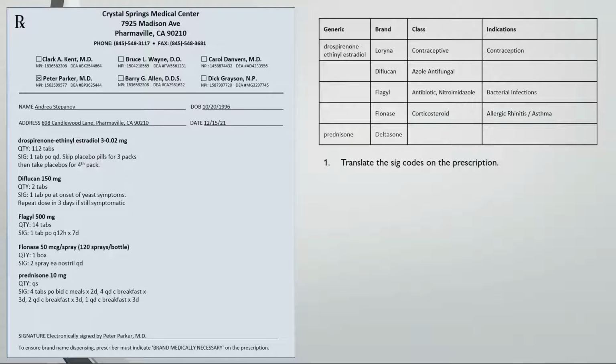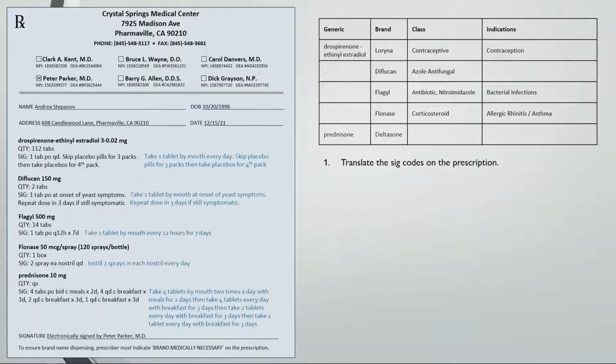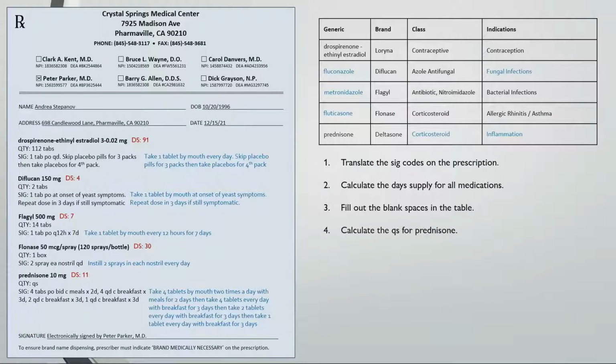Here's another one. You'll want to take a moment to pause the video and work these out before the solution pops up on the screen. So first, let's translate the Sig codes on the prescription. Then let's calculate the day supply for all medications. And fill out the blank spaces in the table. Finally, let's calculate the QS for prednisone.